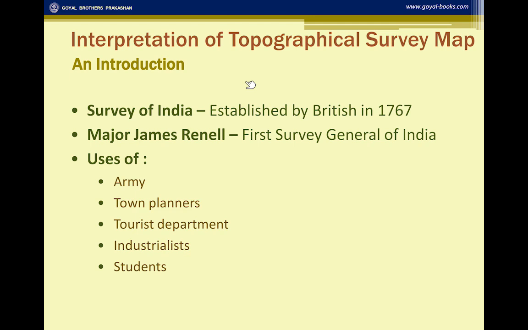Only thing is that the tourist maps are not drawn as per the scale. Topographical survey sheets are very useful for the industrialists. They have to find a proper location for establishing their industry. Topographical survey sheets are also used by geographers and students because all the research projects of the areas are based on the topographical survey. Students study the topographical sheets because this topic is a compulsory subject in their board paper. It carries 20 marks.